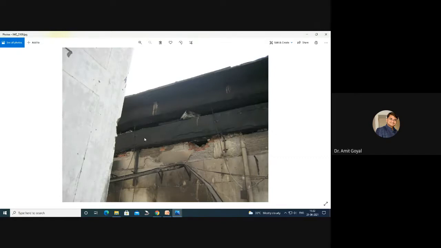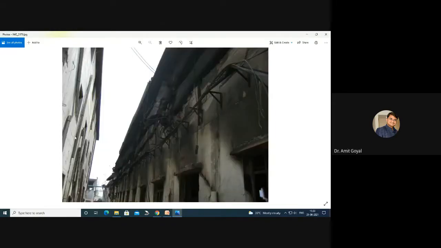They called us because just adjoining that building, there was another building, which was their office. The employees there refused to go into that building, because they were of the opinion that because of this fire, because of which the full building collapsed, this building also had some problem. This is the adjoining building, just 3-4 meters away from the factory.